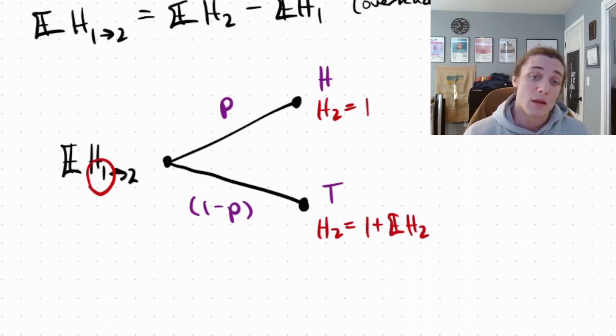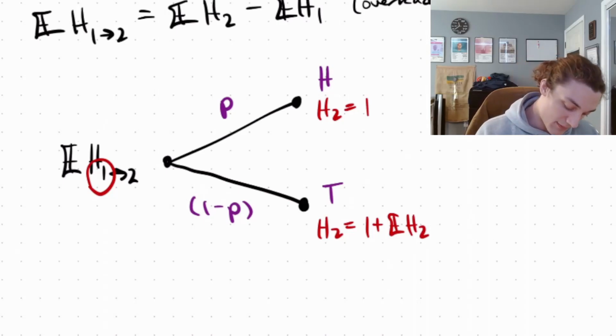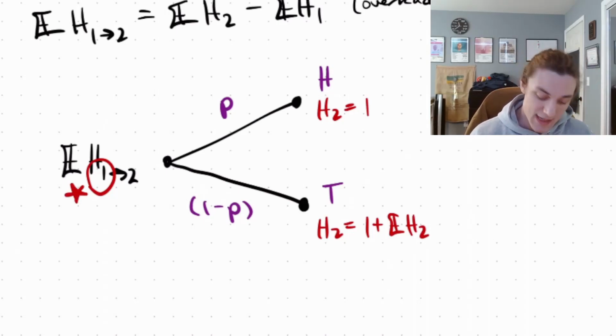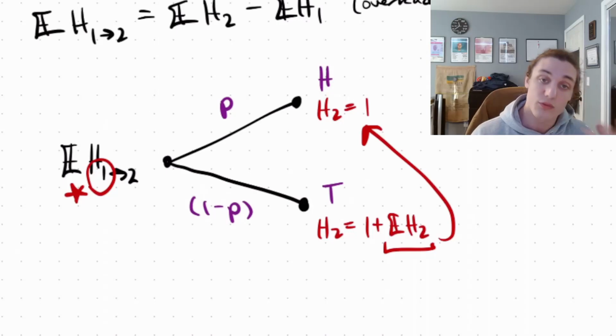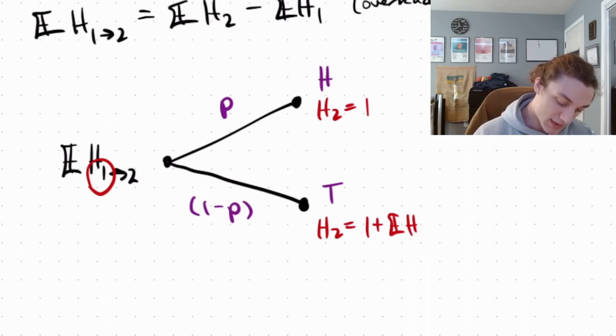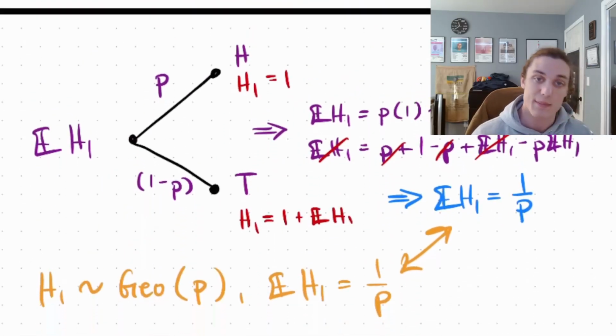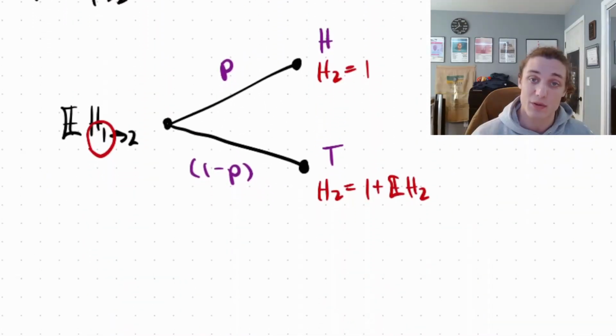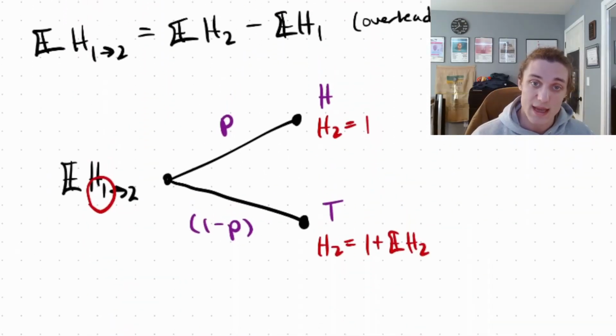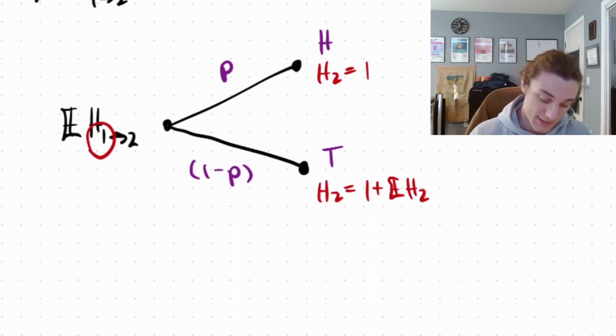So hopefully you see a pattern start to emerge here. Either we're going to succeed in the next step from the previous step, or we're going to have to reset, start all over, count the toss, but also take into account the number of tosses required on average to see a successful step from the position we're starting at here. And that's the exact same thing we just did in the previous step from nothing. In this case, we're just stepping from H1. And then once again, we can use the law of total expectation.